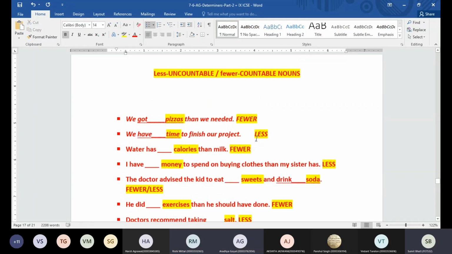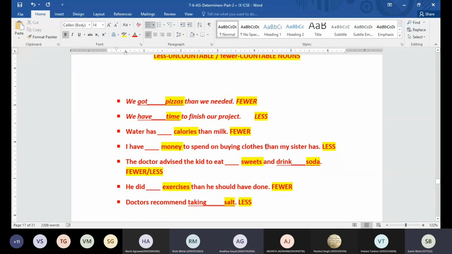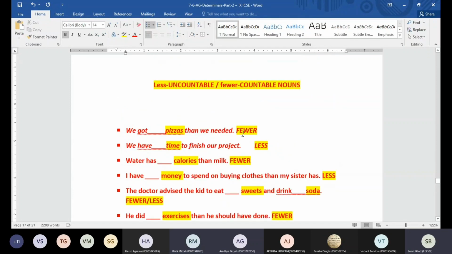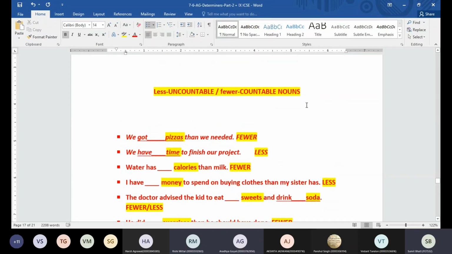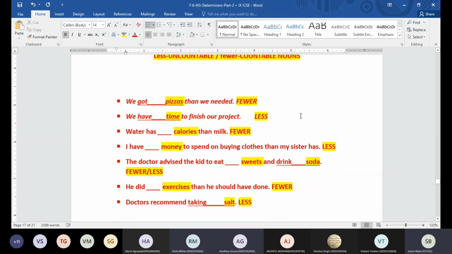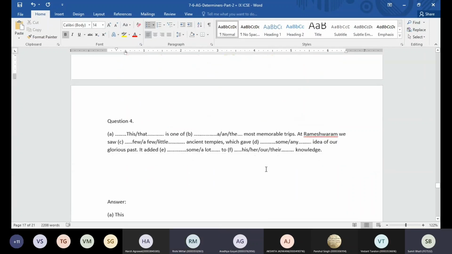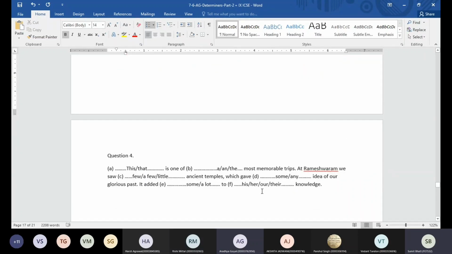So here we are telling lesser than the other thing. So that is why we are using less or fewer. Sir, soda is uncountable. Yes, Peter, soda is going to be uncountable. If you are asking for soda, do you say how many soda or how much soda you need? How much. That's why we are going to say soda is uncountable.